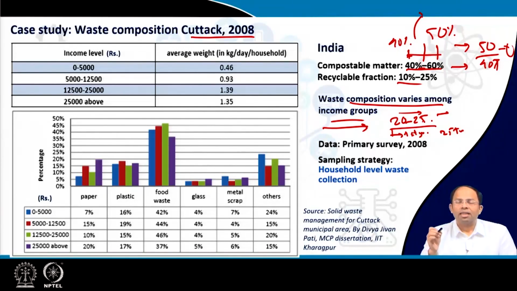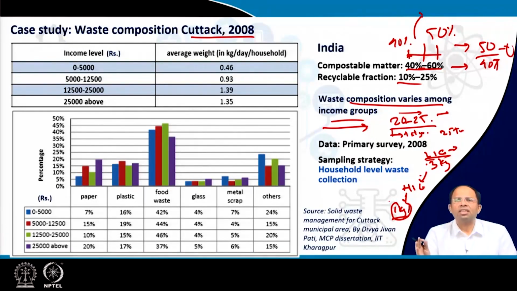But the problem is the number of people who will become rich in future, that is not known. That we have to project, right? So a person who is LIG may be generating 0.3 kg of waste per day today. But 20 years down the line, this LIG person will become a HIG person because his income will increase. Then his generation would be maybe 1 kilogram per day, right? So that transformation has to be assessed. Today, whoever is rich is consuming 1 kilogram, but in future, some LIG people of that particular city will become HIG and they will also consume 1 kilogram.